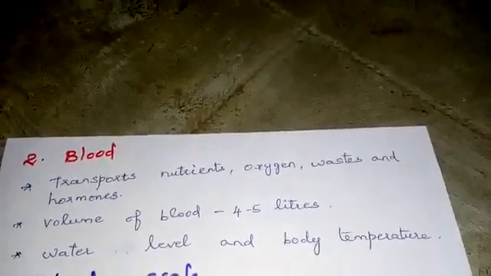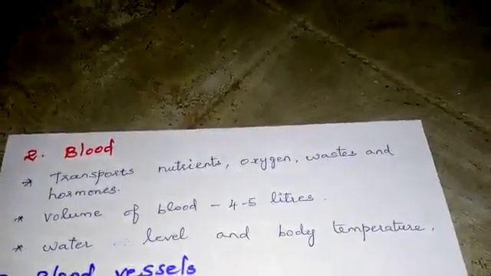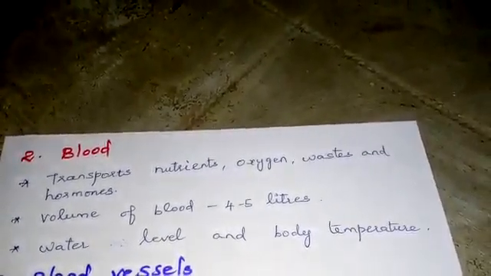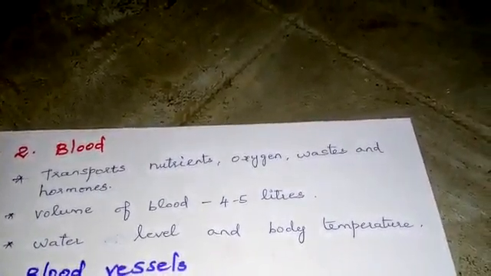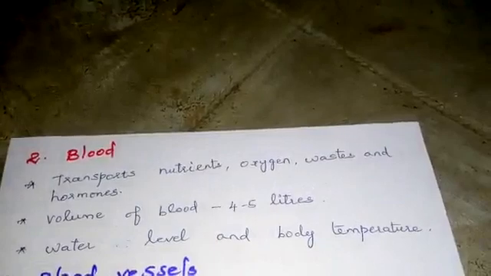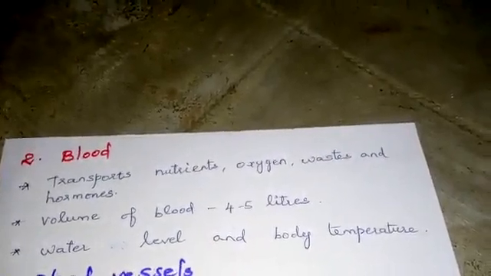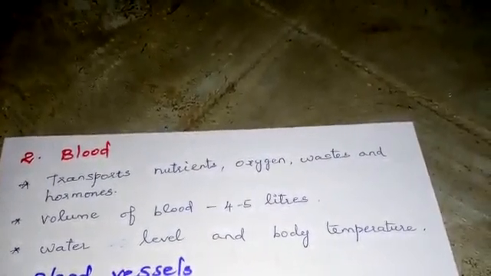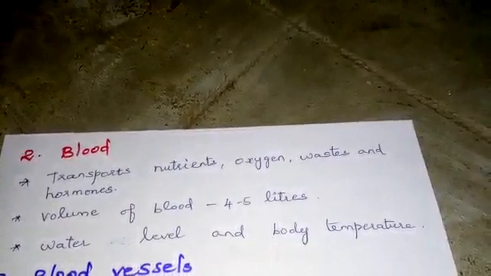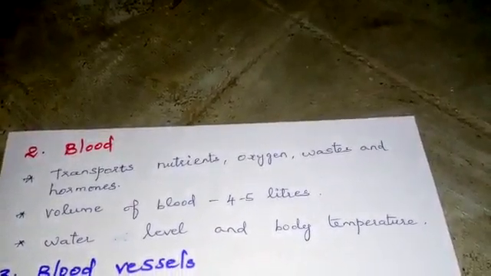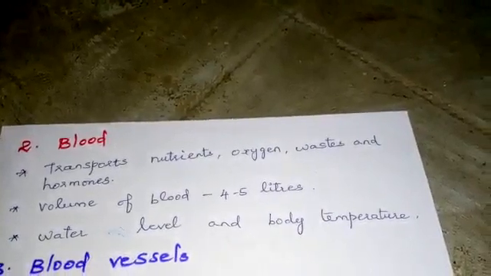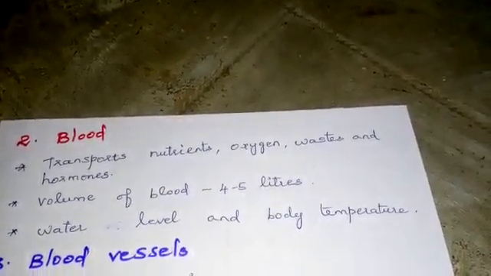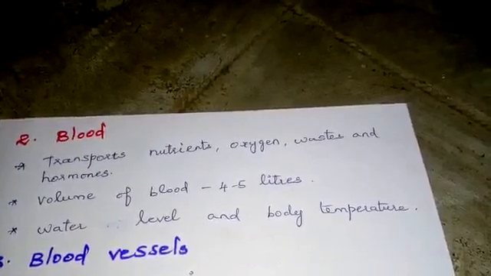Then next, we are going to see about blood. Blood is the important thing. Blood transports nutrients, oxygen, waste and hormones. We take food, and in the digestive system our food is digested. After digestion, the nutrients are absorbed by the blood and then sent through all parts of the body.